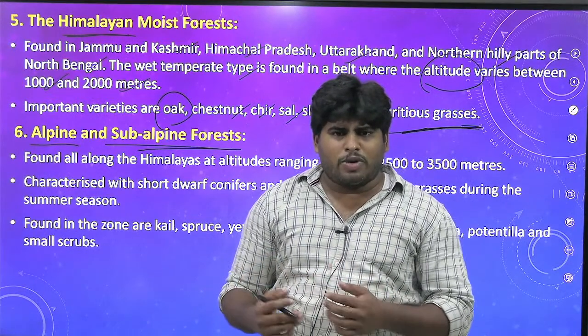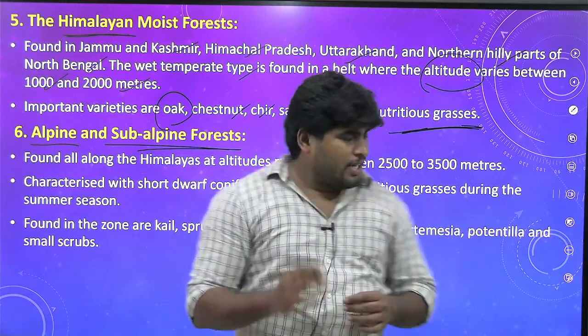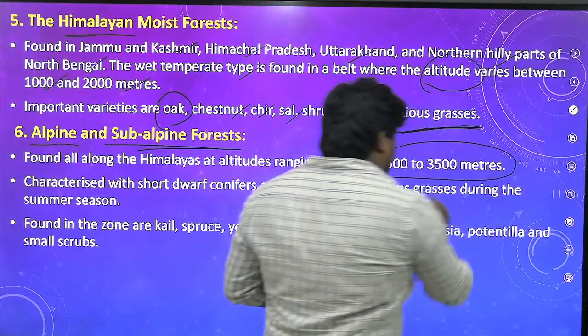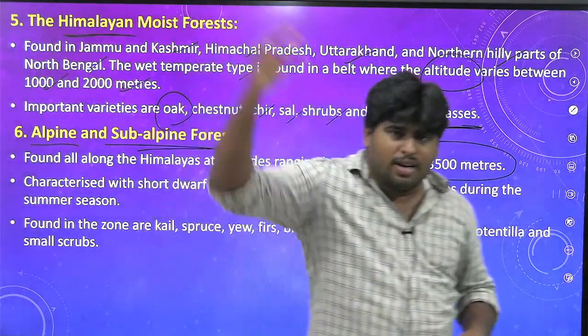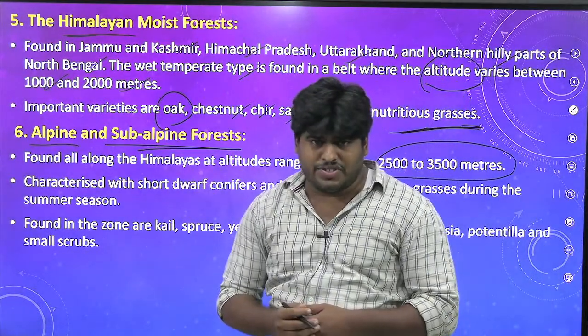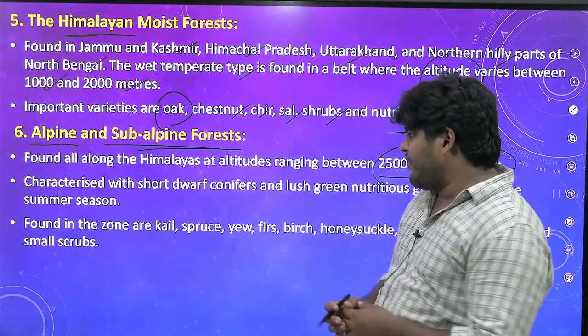It's better to talk about altitudes. If you go higher, 2500 meters to 3500 meters, if you take a trek, you will find natural vegetation like alpine and subalpine forests.